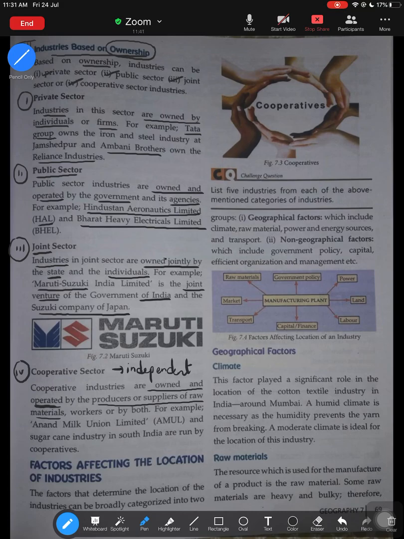One good example is Amul, the Anand Milk Union Limited, which has its company in Anand in the state of Gujarat, and it is an independent association of persons. The farmers of the Gujarat Cooperative Milk come together, and that is how this company operates. So that is the cooperative sector, operated by the producers or suppliers of raw material, or sometimes by both. Till here, that is what we learned in today's class.